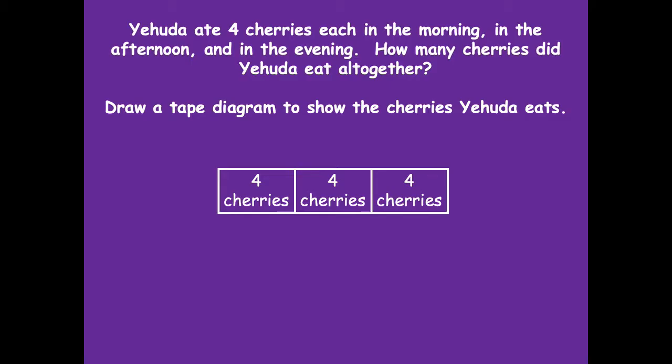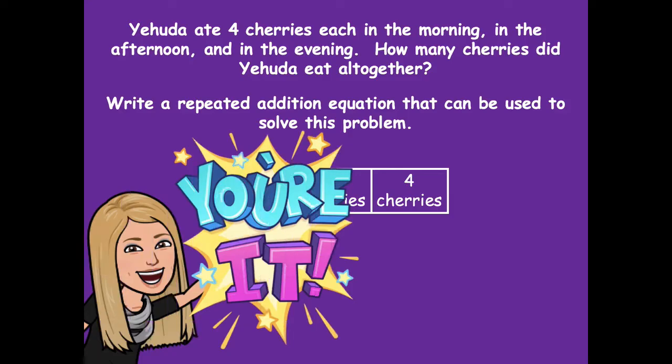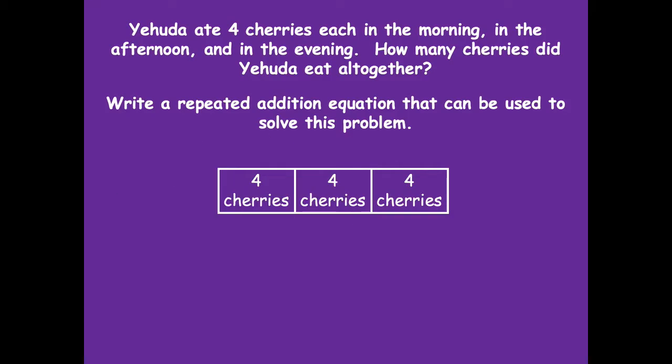Now, you don't have to write cherries inside. I just did that to help my mind. You could just write a 4 inside. That's absolutely fine. Okay, so we're going to write a repeated addition equation that can be used to solve this problem. So pause the video, write your repeated addition sentence, and then click play when you're ready to go over it together. All right, friends, pause if you need more time. All right, friends, so for my repeated addition equation, I have 4 plus 4 plus 4 equals 12. Okay, there's 3 4s because there was 3 times of the day.